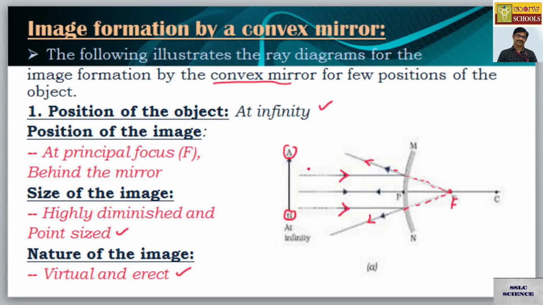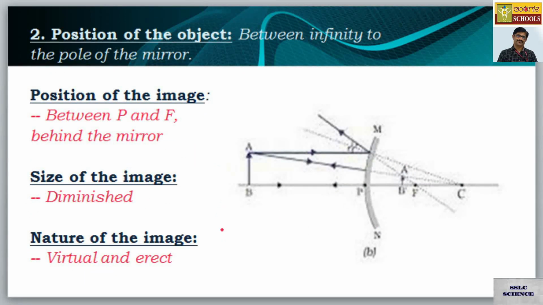So the position of the object when you keep it at infinity, you are having the position of the image at principal focus, that is behind the mirror. Size of the image is highly diminished and point sized. Nature of the image is virtual and erect. I hope you got this position of the object and its image formation right. Next position of the object is between infinity and the pole of the mirror.